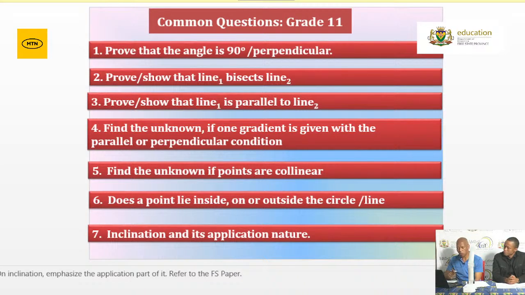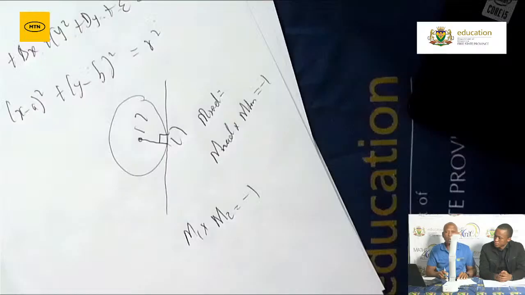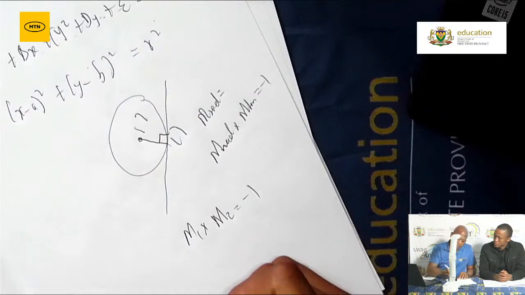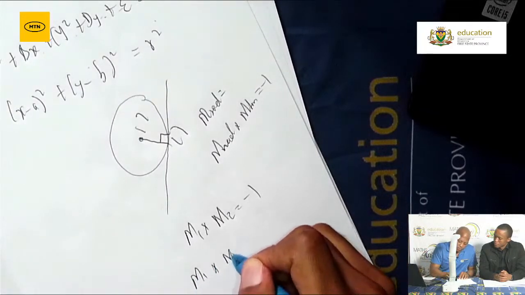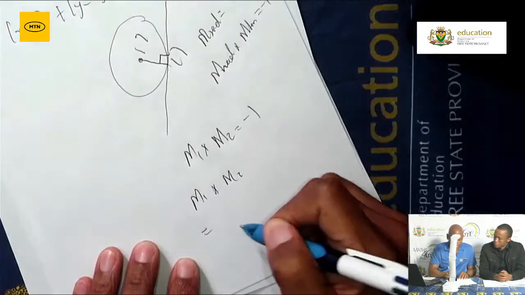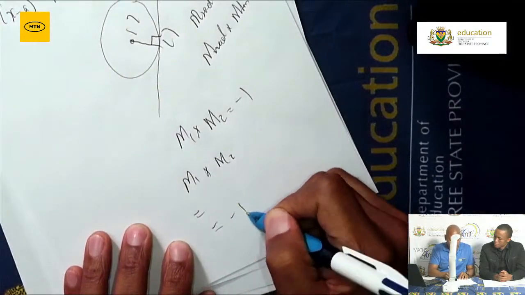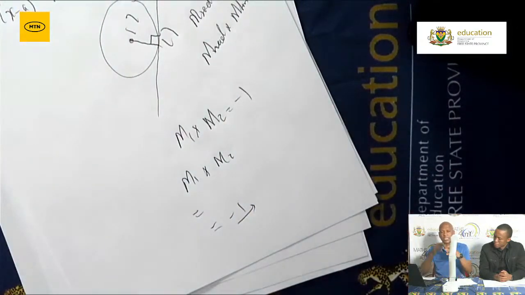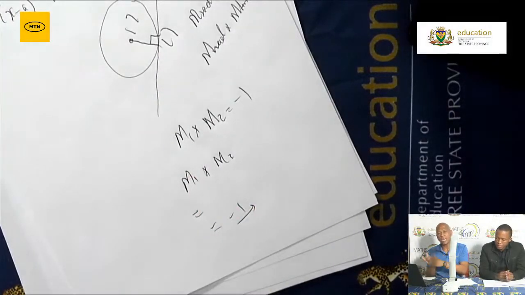Please, grade 12s, let us avoid this. Immediately you write m1 multiplied by m2 equals -1, you are already concluding that the two lines are perpendicular. But if you are asked to prove, determine the gradient of the first line, multiply with the gradient of the second line, then substitute in the information and get the answer -1. That's when you can conclude to say, okay, line AB is perpendicular to line BC. Then the angle there is 90 degrees.